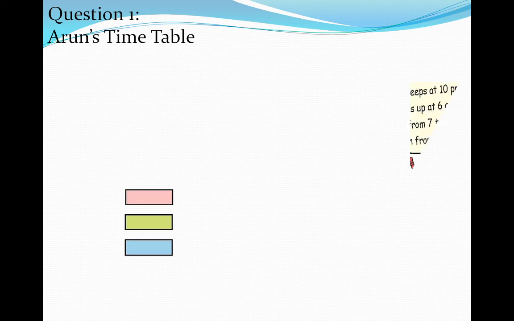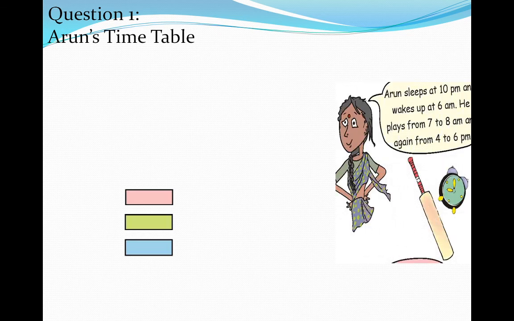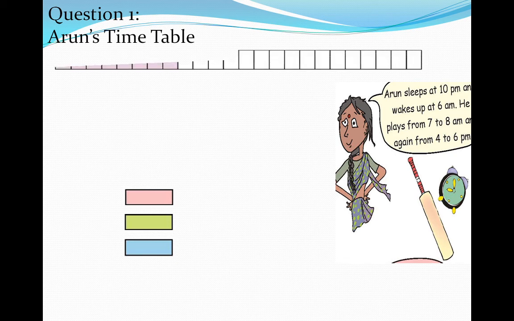Now look here, there is one more activity. Arun's timetable. In this picture you can see that her mother is always thinking about her son. Arun sleeps at 10 p.m. and wakes up at 6 a.m. He plays from 7 to 8 a.m. and again from 4 to 6 p.m. Now in this picture you can see there is one rectangle and the rectangle is divided into 24 small rectangles.